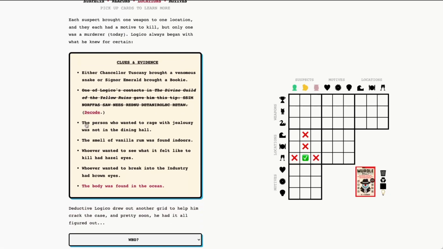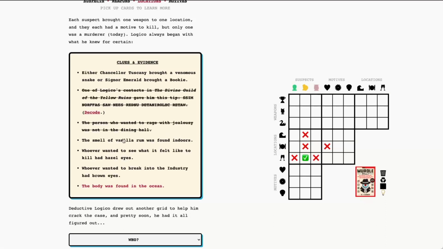The person who wanted to rage with jealousy was not in the dining hall. So we go to motives and locations, rage with jealousy, and dining hall. And we put an X there.